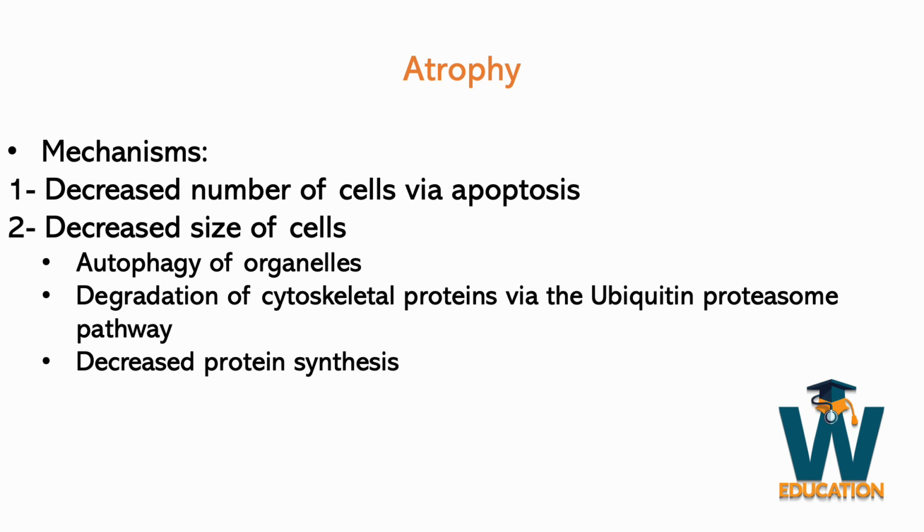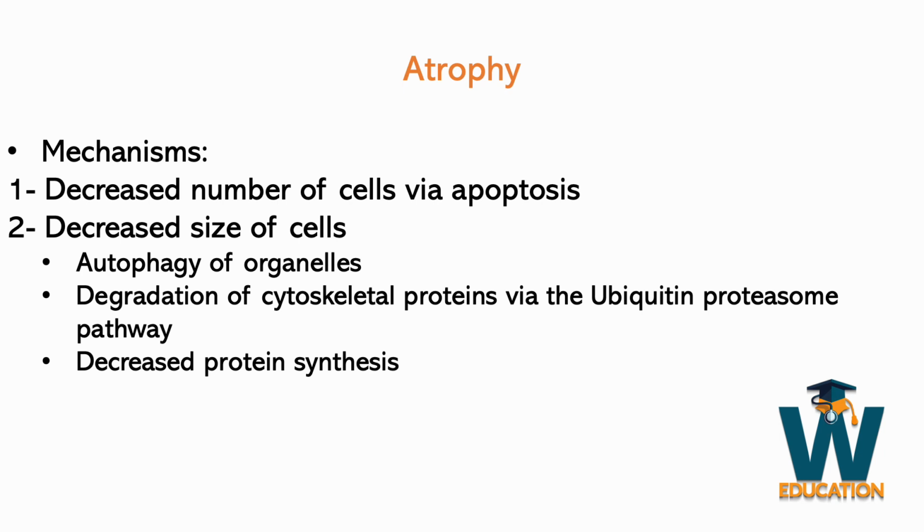So what happens in this pathway is that ubiquitin gets added to certain proteins that the cell wants to get rid of, and then these proteins that have ubiquitin tagged with them get recognized by proteasome complexes, and proteasomes take them down and they break the proteins that are tagged.